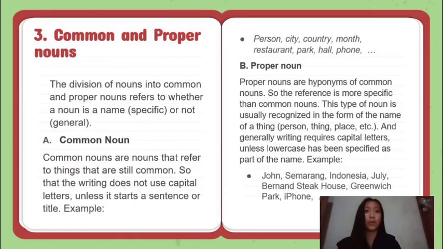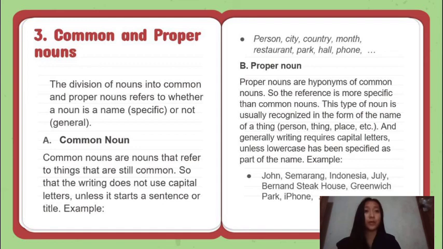Third, common and proper nouns. The division of nouns into common and proper nouns refers to whether a noun is a name, specific, or not general. A. Common noun. Common nouns are nouns that refer to things that are still common, so that the writing does not use capital letters, unless it starts a sentence or title. Example: person, city, country, month, restaurant, park, hall, phone.